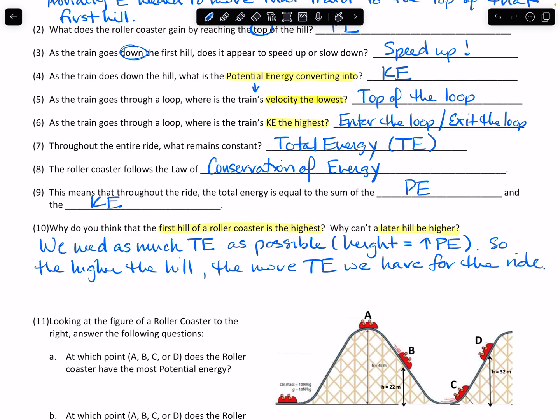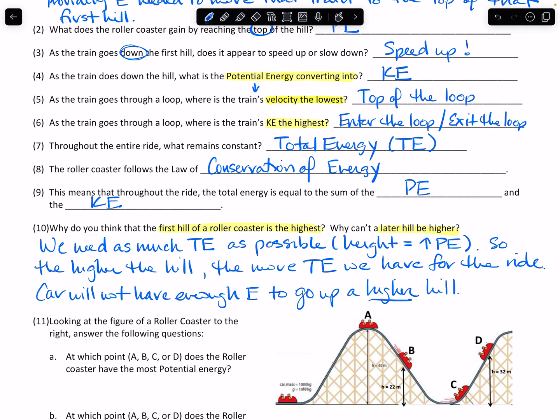All right, now the second part, why can't a later hill be higher? Well, think about it. If you have a certain amount of energy and then you go down and then you come back up and you try to go higher than you were before, you don't have enough energy. You don't have the amount of energy you need to reach a higher height, if you want to think of it that way. All right, so the car will not have enough energy to go up a higher hill. All right. Now, some of you may say, well, I've actually been on a ride where a later hill is higher.